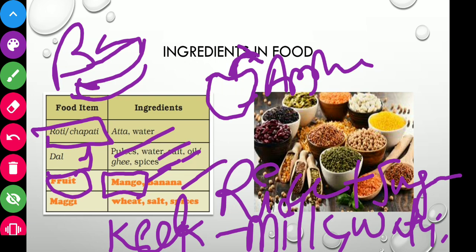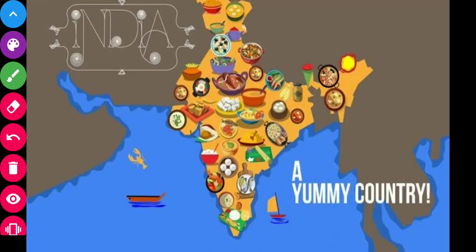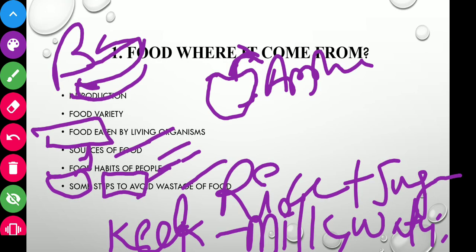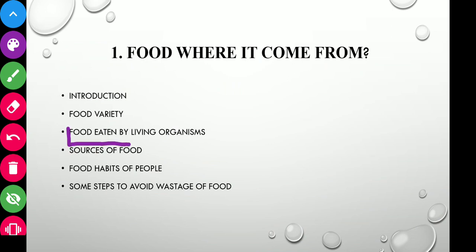Now we will see the foods eaten by living organisms.